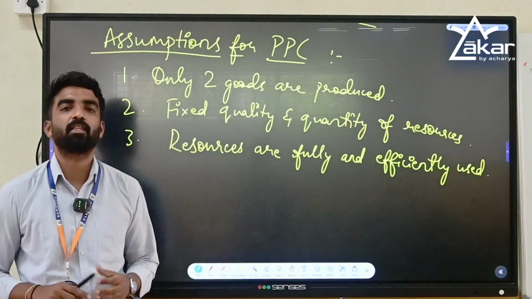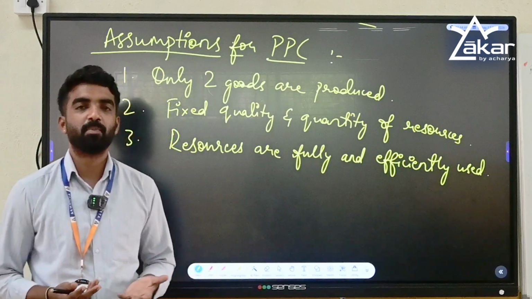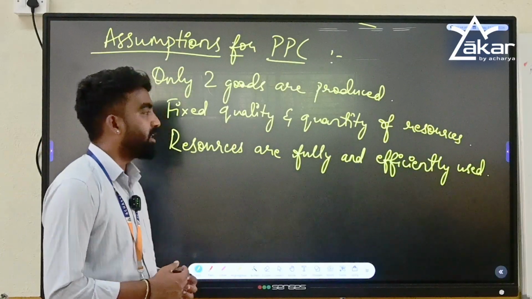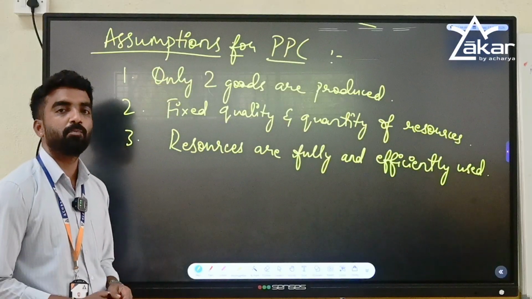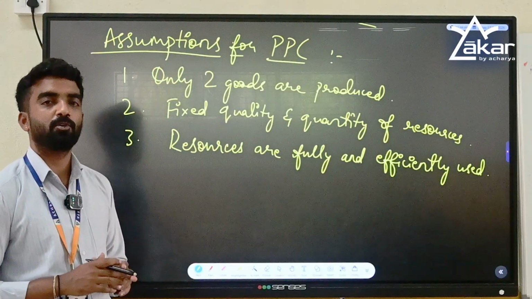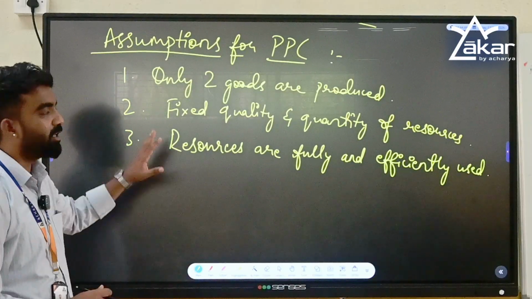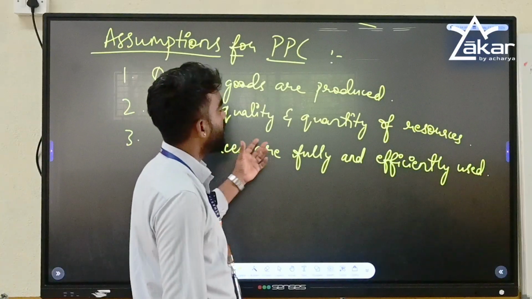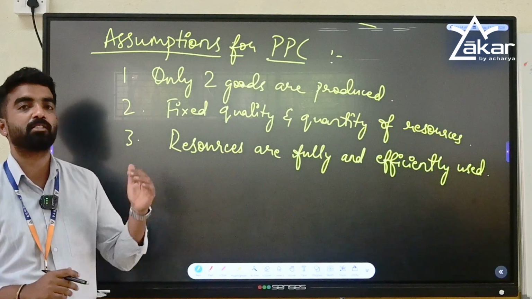In economics, every theory has assumptions to make. Even the law of demand, law of supply, and law of diminishing marginal utility all have assumptions. Only then will they hold true. So the assumptions for the production possibility curve are: first, we have to assume only two goods are produced. We have seen in our graph, cotton and corn. Only then will the production possibility curve apply. Second, the quality and quantity of resources should be fixed. Only when it is fixed can we know the maximum output.